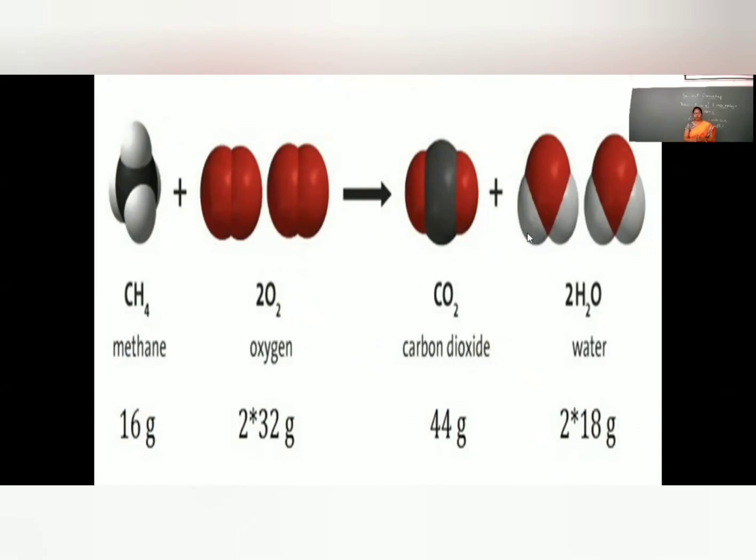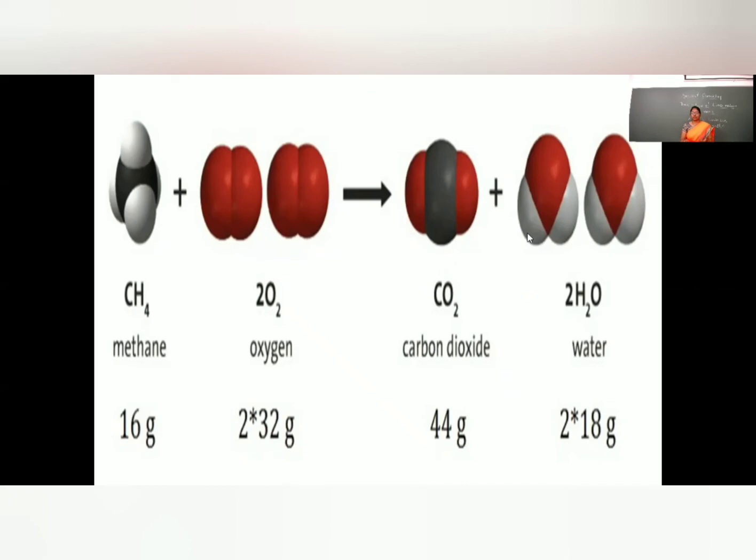Next example, methane reacts with oxygen. This is nothing but a combustion reaction in which carbon dioxide and water are the main products. Here methane before the reaction is 16 gram, then 2 molecules of oxygen, that is 64 gram. When it burns, it forms carbon dioxide and water. So together the weight of carbon dioxide and water after the reaction is equal to the mass of methane and oxygen, which are the reactants. So here it follows the law of conservation of mass. Before and after the reaction, the mass of reactants and products remains constant.